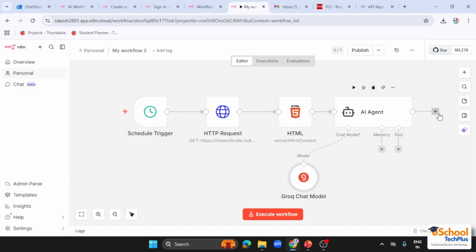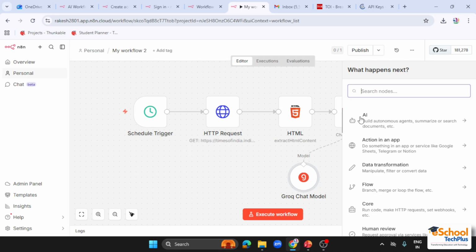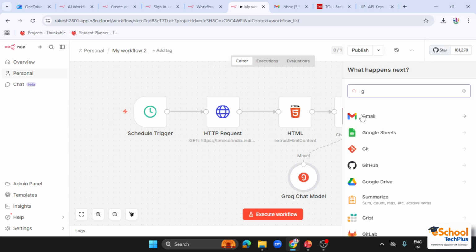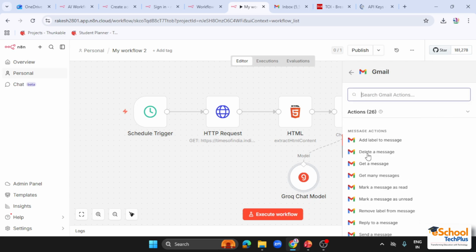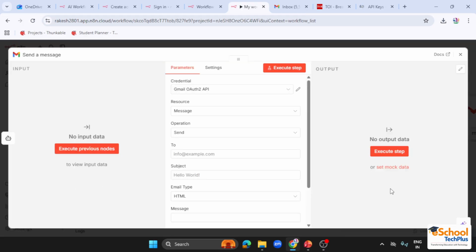So let us go to our last step. We have to connect our Gmail by which we can send the message. So click on this send message, then add the email ID that you want to send the message to. Currently I am typing my own email ID. So it is done.